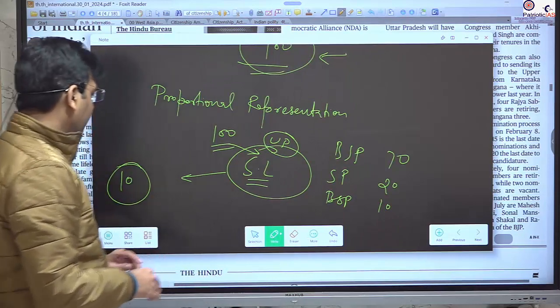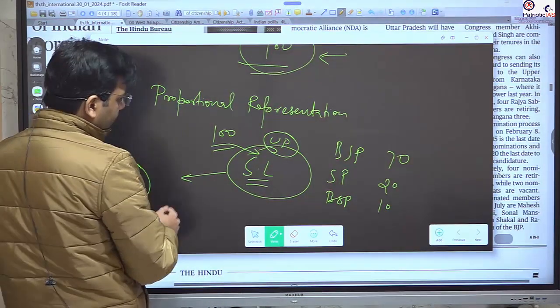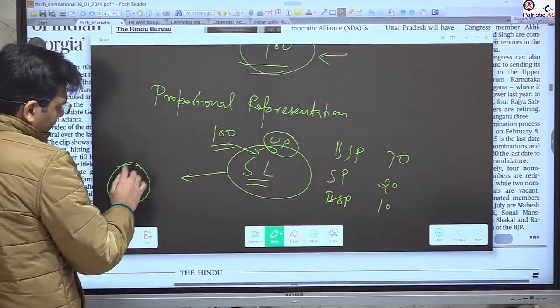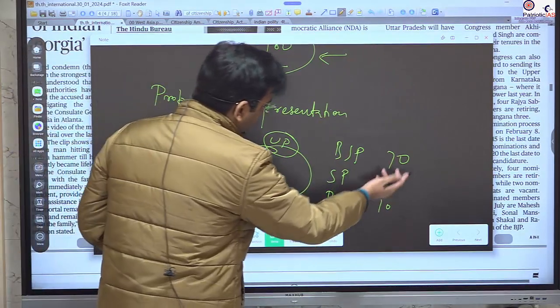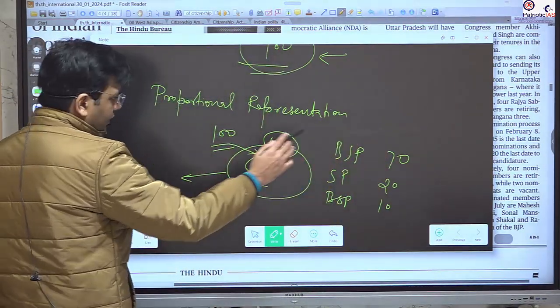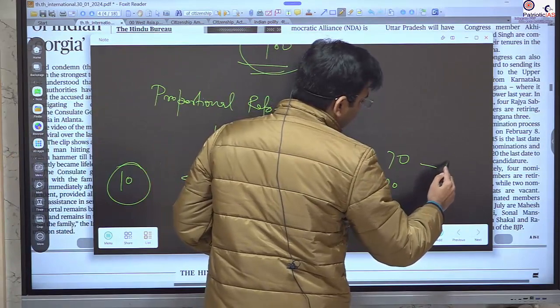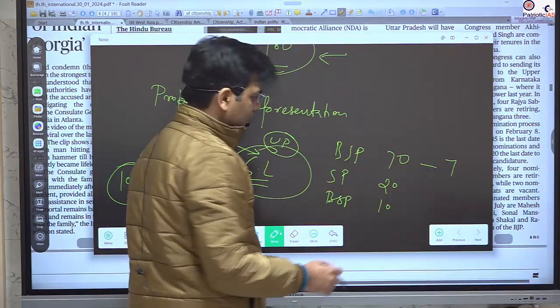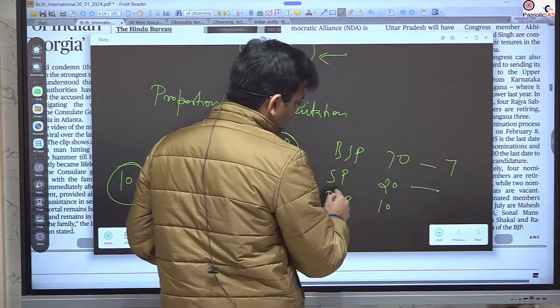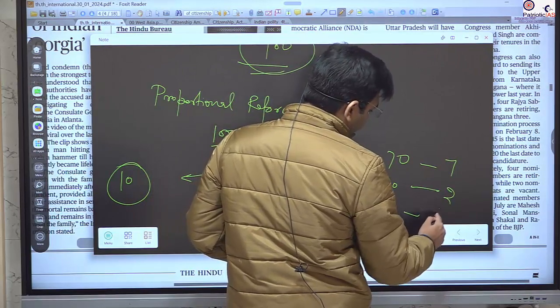The seats will be divided as per the proportion of votes. It means if you have 70, you can elect 7 Rajya Sabha members, and similarly for 20 and 10.